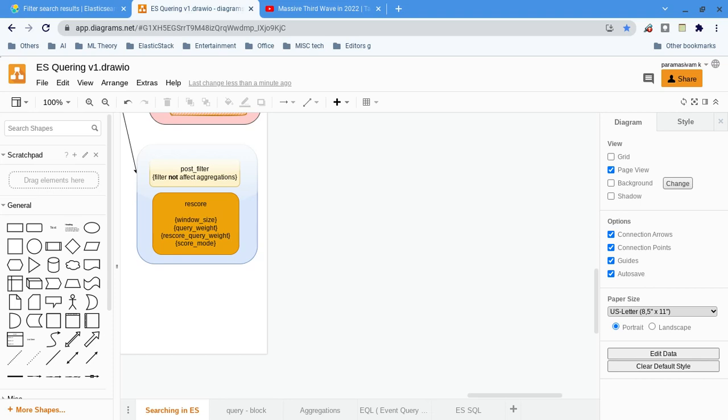Of course, we have been looking in the series of playlists about what the search context parameters are. One among them is post filter and rescore. These two work together, that's why I put them in a single box.